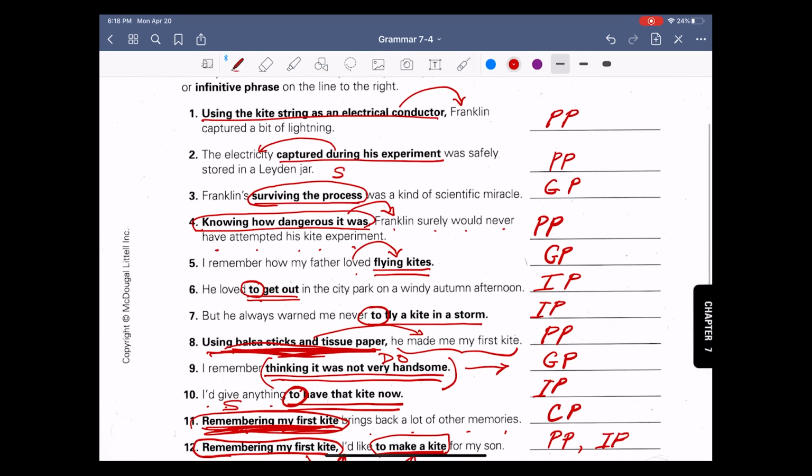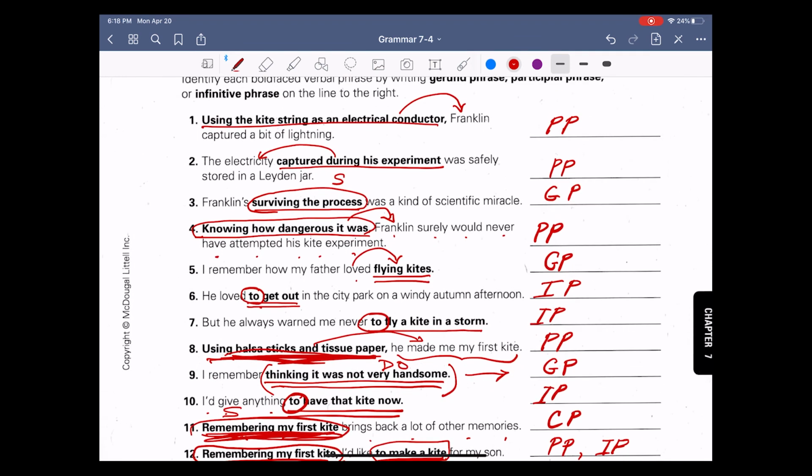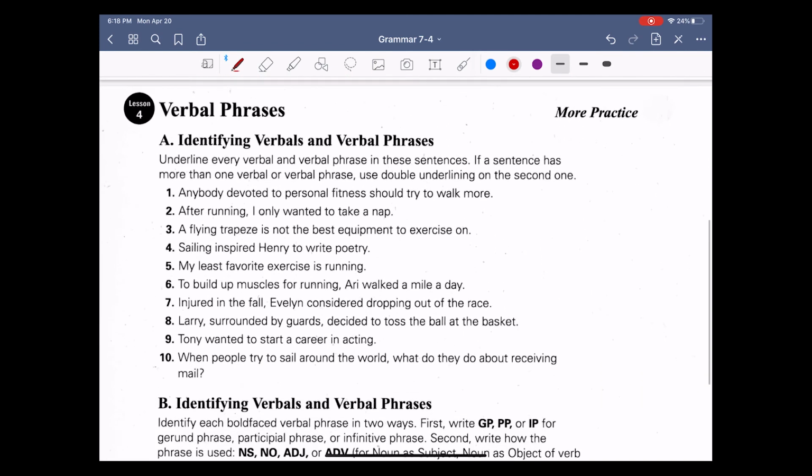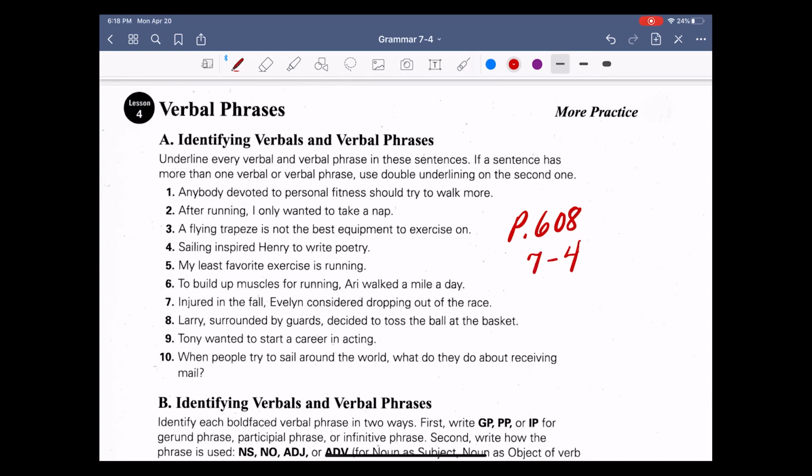And for your assignment, I would like you to do page 608. I want you to do 7-4, numbers 1 through 10. And I will tell you how many phrases you're going to find in each one.